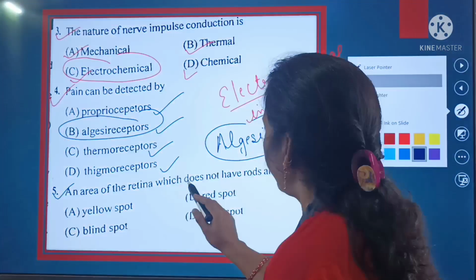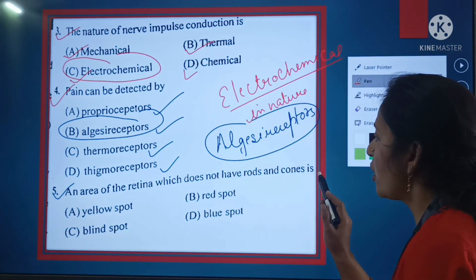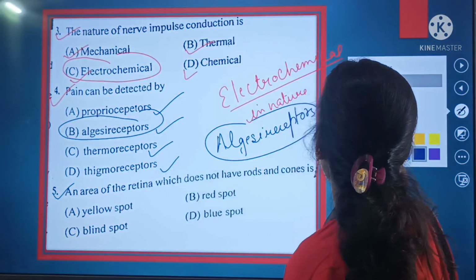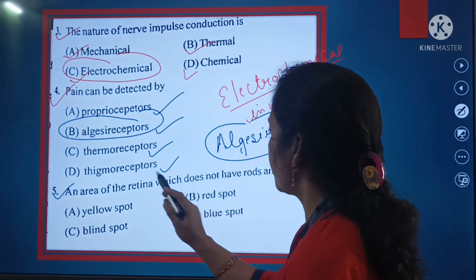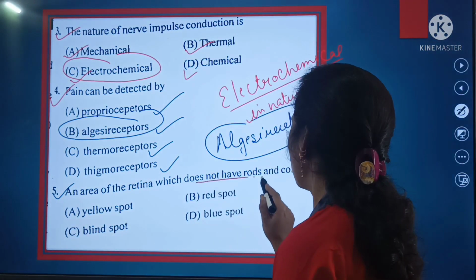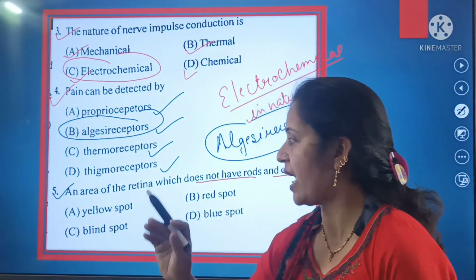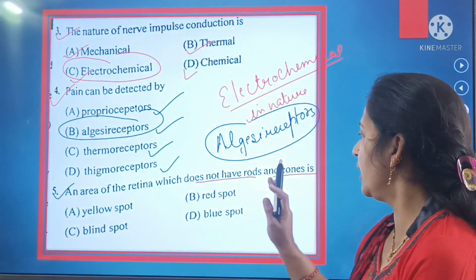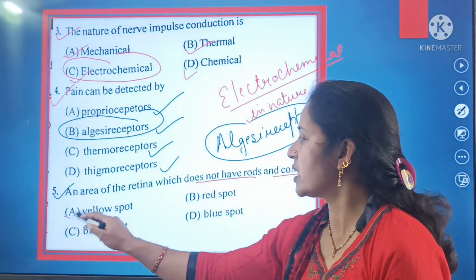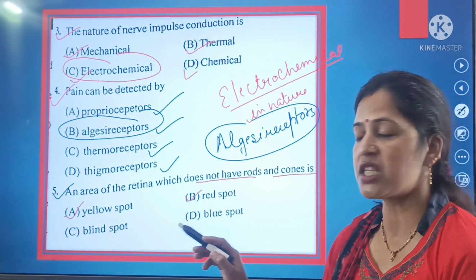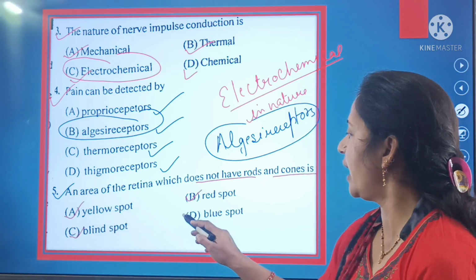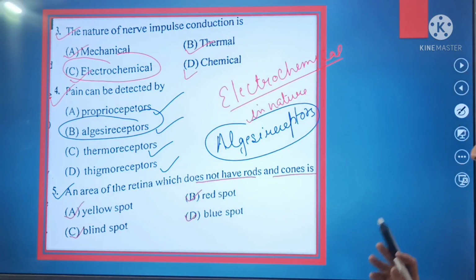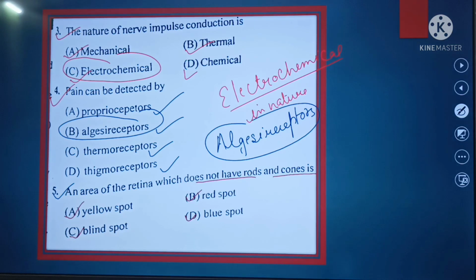An area of the retina which does not have rods and cones is an area of the retina. Such an area of the retina where there are neither rods nor cones. And options are A yellow spot, B is the red spot, C is the blind spot and D is the blue spot. So beta, you quickly justify the answer. What is the correct answer of this question?